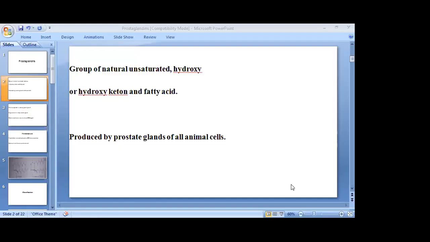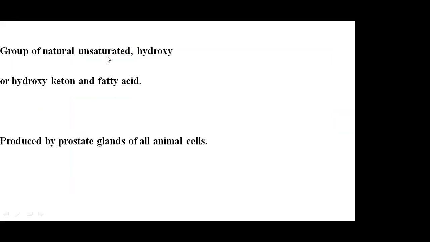Now you can see the point prostaglandin we have already discussed, but once again, what about prostaglandin? So the first important point is that it is a group of naturally occurring compounds inside the human body and other mammals also, right? So this is a natural unsaturated hydroxy based compound. Sometimes it is an unsaturated hydroxy ketone, or sometimes it is an unsaturated carboxylic acid also, right? So these are mainly the categories of prostaglandin compounds.